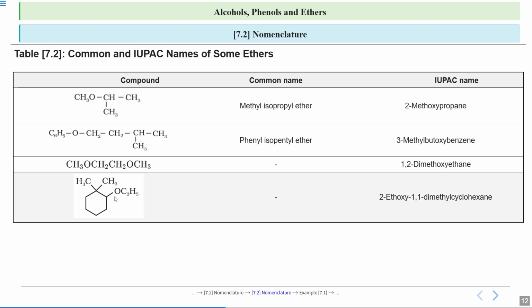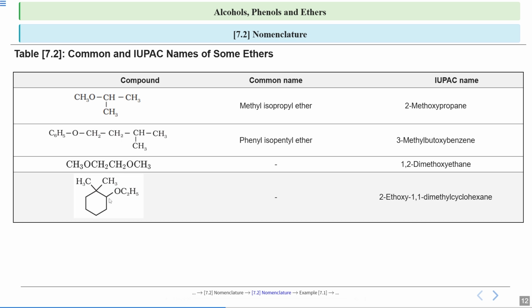In this cyclic compound, first you'll do the numbering. So one side you have this ether and one side you have 2 methyl groups. Since this carbon has more branching, you will name this as 1. So this will be 1 and this will be 2. Okay, so 1 and 2. So it will be 2-ethoxy-1,1-dimethylcyclohexane. First we are writing ethoxy because E comes first and M comes after E.